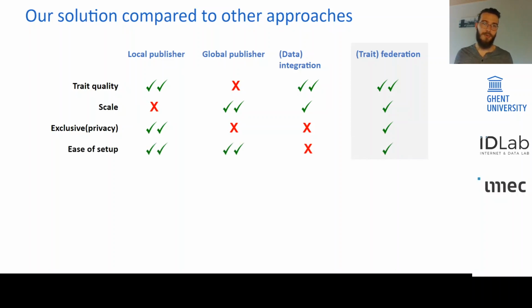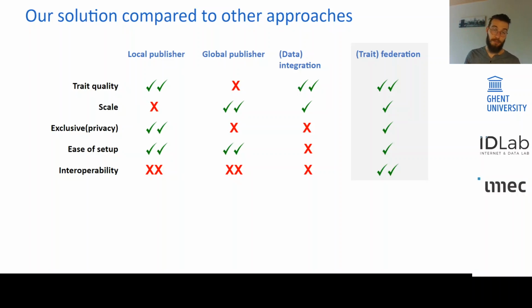For the ease of setup, of course, for local publishers, there's not much to do. For global publishers, you will just use their service. We know how it works for data integration. That might be a cumbersome process. However, for our solution here, if we have this common trait model, the publishers only have to provide the mappings. And in terms of interoperability, the closed systems environments of local and global publishers is not good.